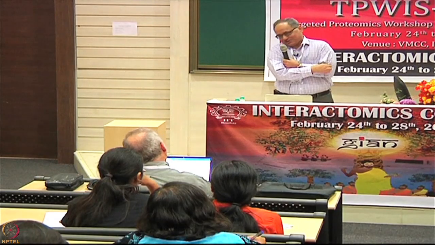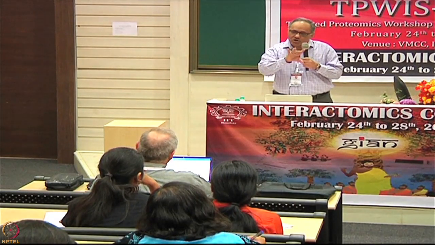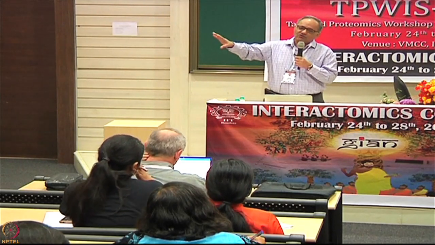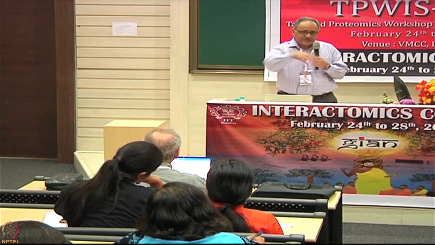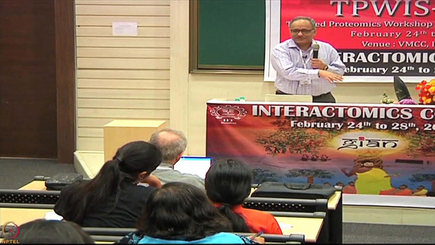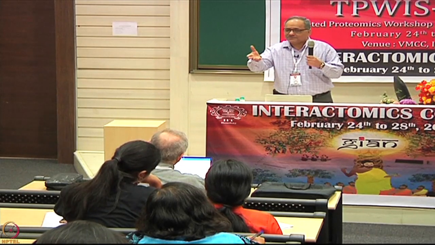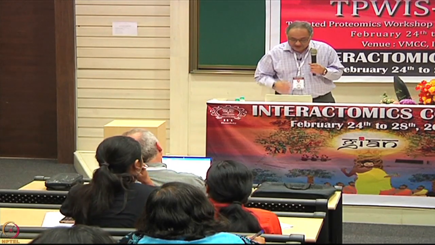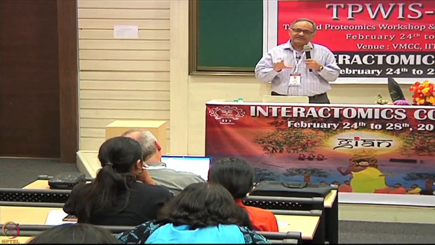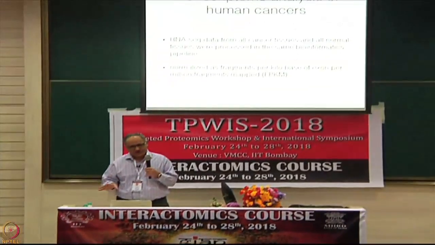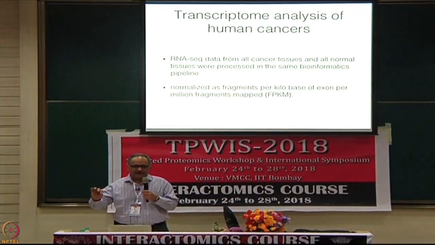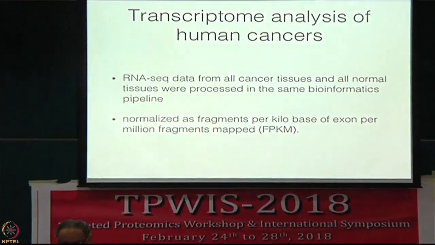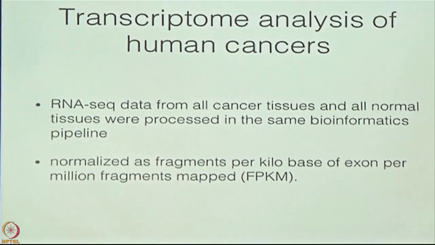Yeah, for sure. But it was when there was no pathologic issue seen in that tissue under the microscope or correlated. I'm sure the patients must have had many other problems. So normal, I mean, all of us have many problems. So we are not normal too. So that was the best that was possible under that circumstance. And all the RNA-seq data, both from the cancer as well as the normal tissues, were processed in the same pipeline, and normalized according to the FPKM. So that was how it was expressed.